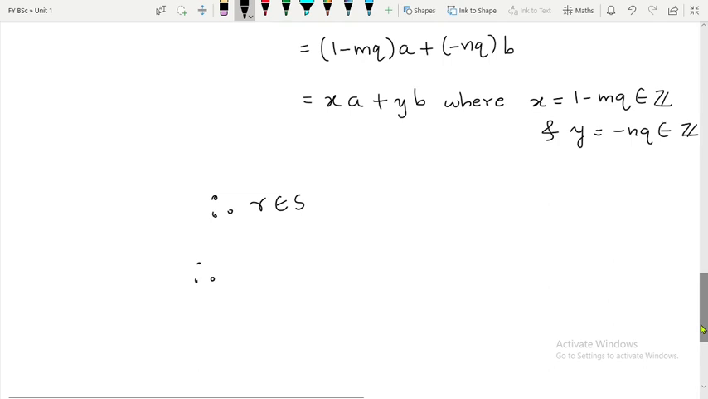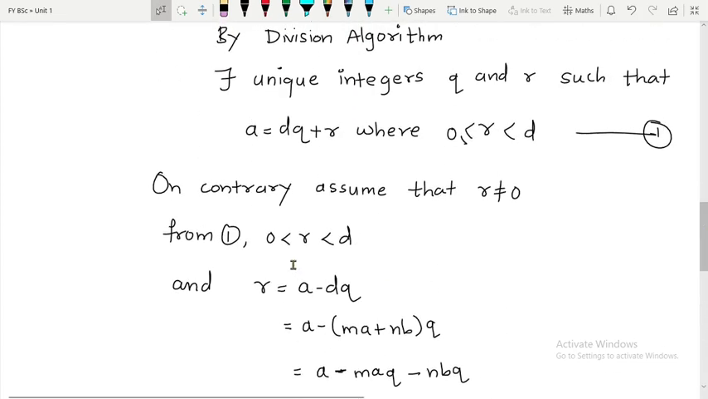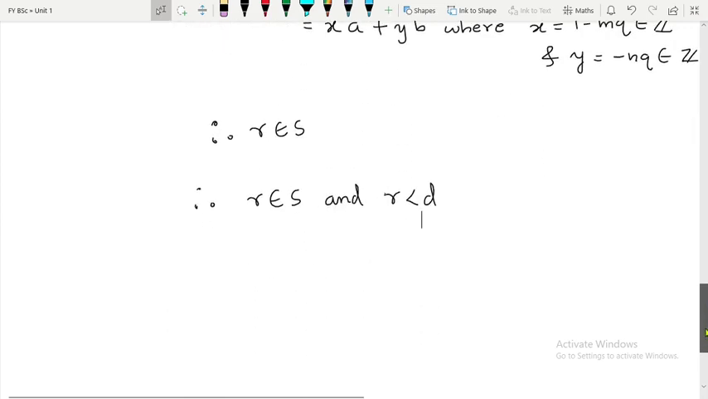Therefore, what we have? R belongs to S such that R is less than D also. From where do I have this R is less than D? See, from here, isn't it? You can say from here or from 1, we have R is less than D. But what we have said previously, D is the least element of the set S. It means S does not contain an element that is smaller than D, isn't it? Because D is the least.